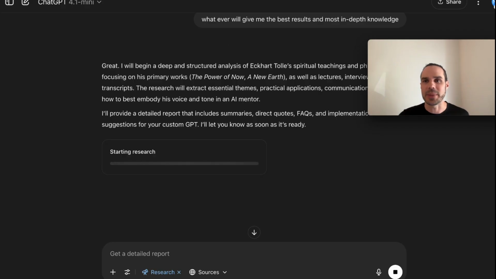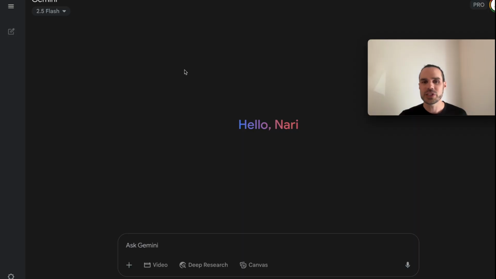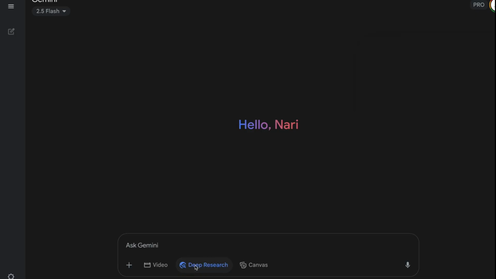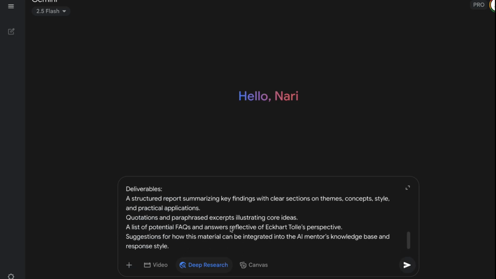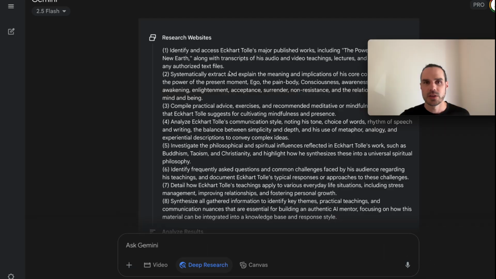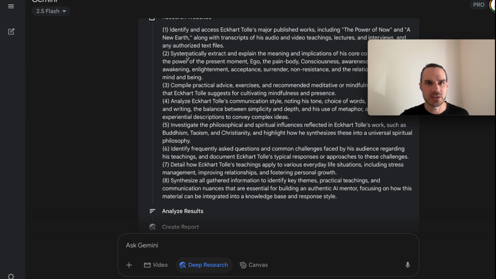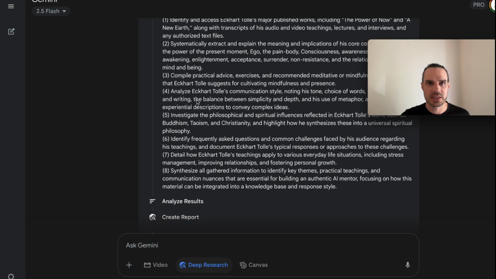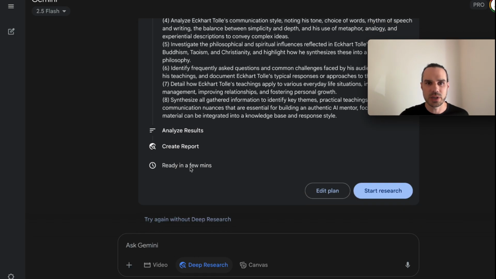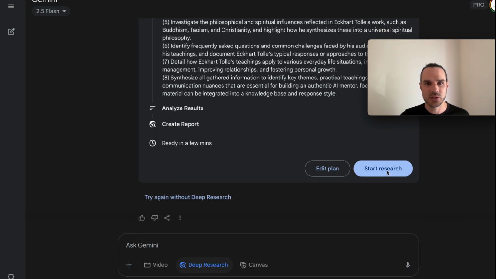Now let's head over to Gemini, which is Google's large language model. Over in Gemini, you just hit deep research here. I'm going to pop in the same prompt that I used from ChatGPT. So it's going to give you the breakdown of what it's going to do here: the websites, compile, analyze, and create report. And we're going to hit start research.